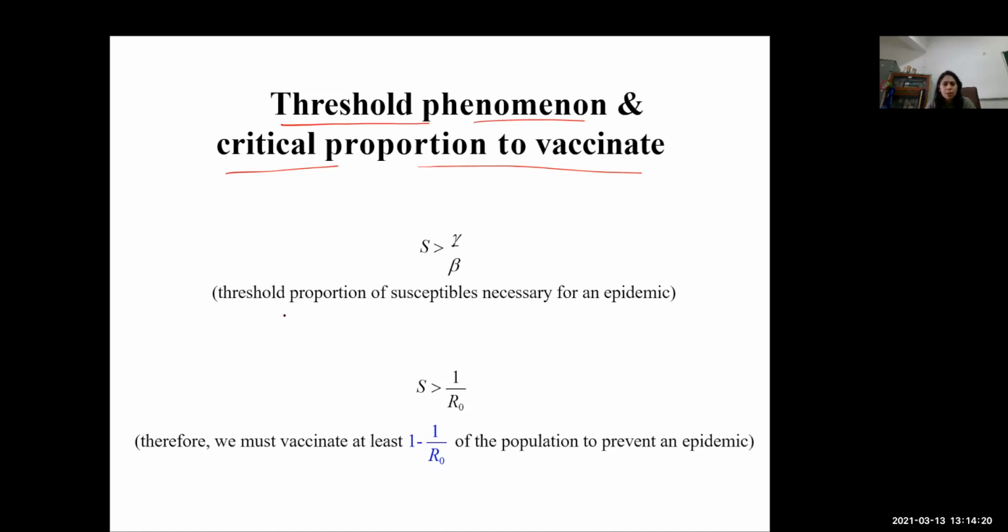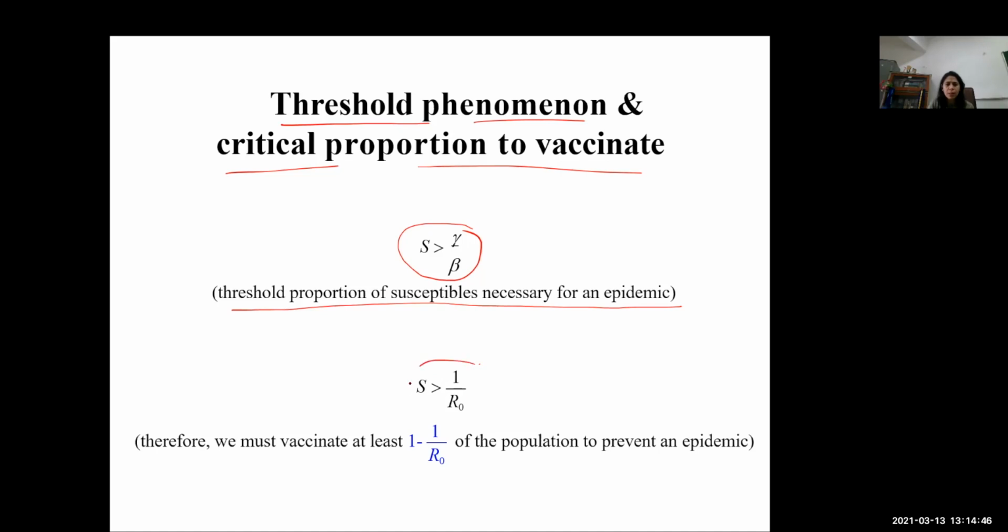So this is the threshold proportion of susceptibles necessary for an epidemic. If S is greater than gamma by beta, then this will be the threshold proportion of susceptibles which will be necessary for an epidemic. Based on this factor only, health professionals declare that a particular disease is going to convert into an epidemic.